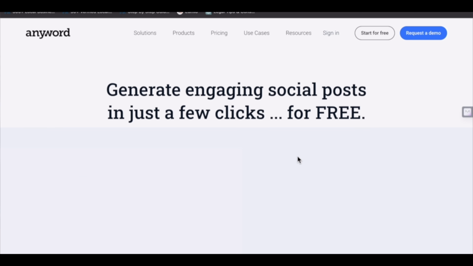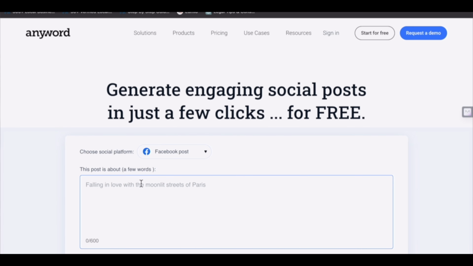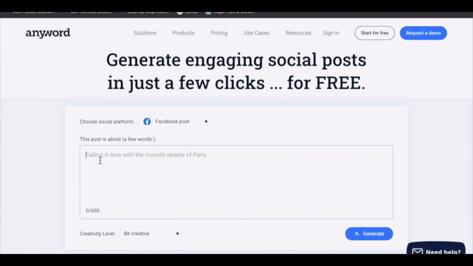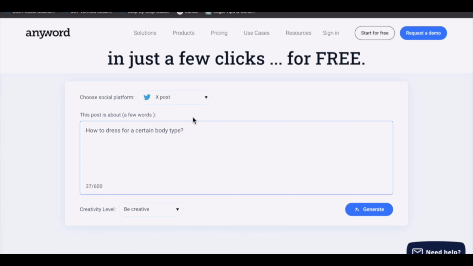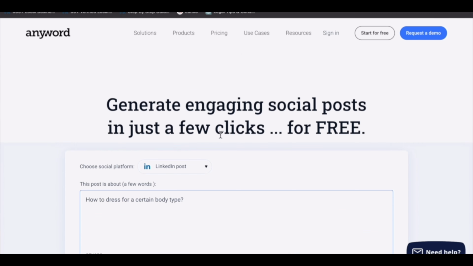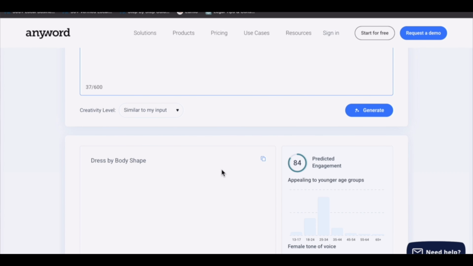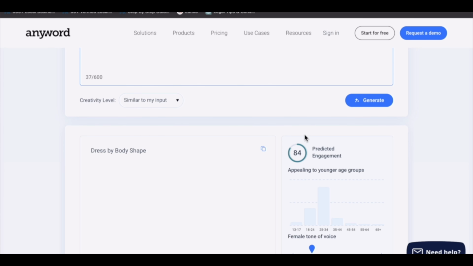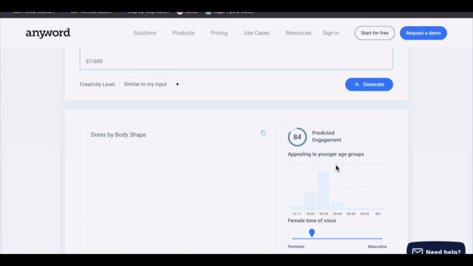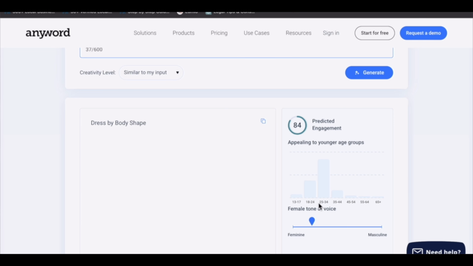Let me show you some tools that you can use as a content creator to make your task easier. The tool that we can use for generating social media posts would be any word social media post generator. A good copywriter is someone who can create a balance with AI and human touch when they create content. For example, we want to create this content for Twitter. So let's see what comes here. This is what it generated. I know you can do much better than this, but if you're overloaded with the work, you can take the help of the tools. There's no harm in that. It also shows that your content would appeal to a certain age group, and whether the particular topic is more on the feminine or the masculine side. So this is what you will get.